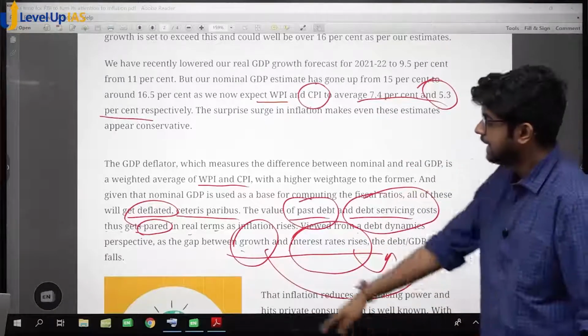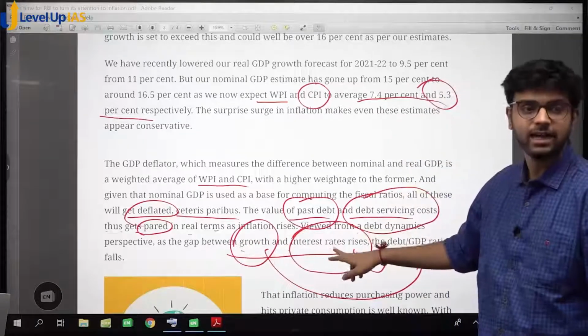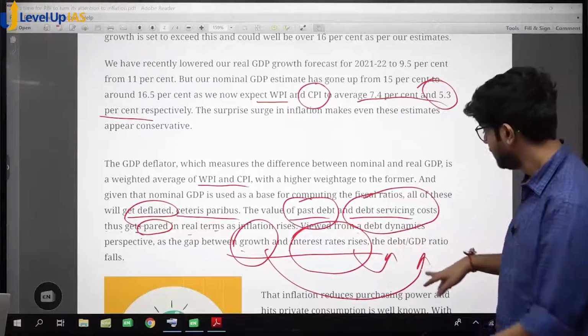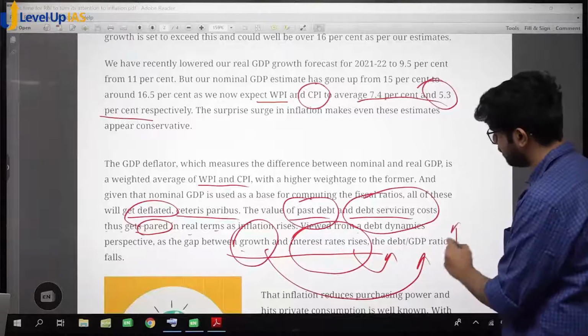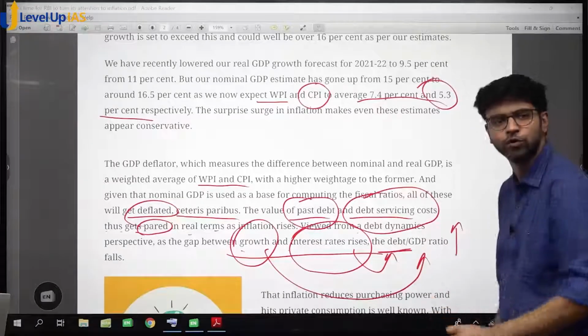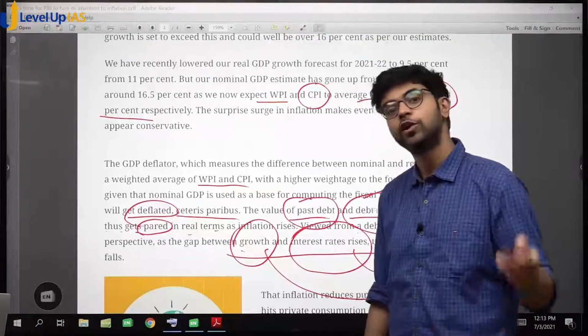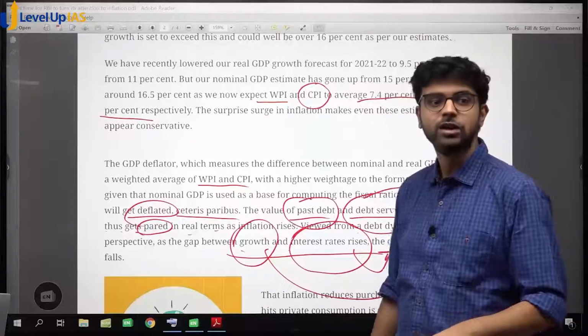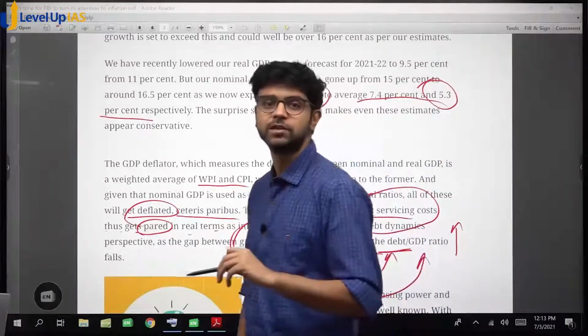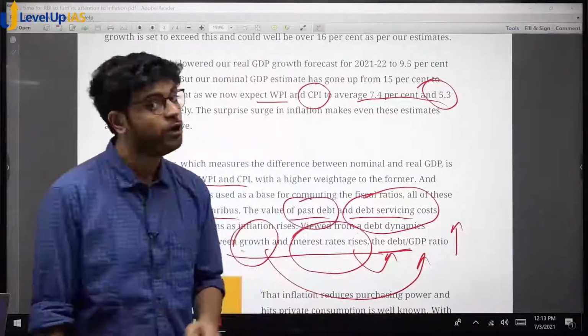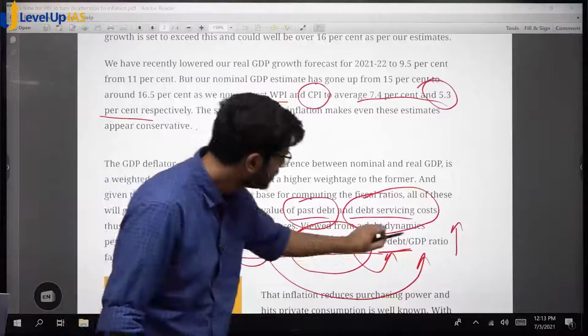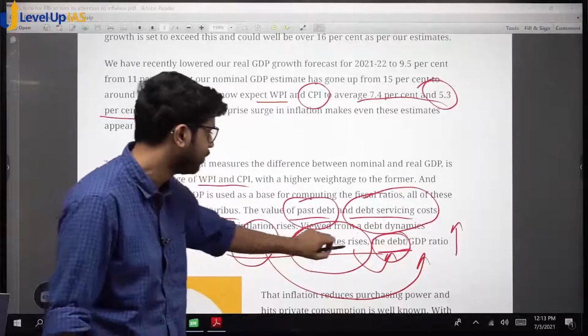So they are saying that as the gap between growth and interest rate rises, which means GDP is growing, but the interest rate would remain the same, yes or no? वो तो loan लेके रखा है, we have already contracted the loan. We also saw majority of the loan is fixed. Remember, in the economic survey it was written that the majority of the loan is fixed interest loan, not even floating. तो ये constant है, interest rates constant.